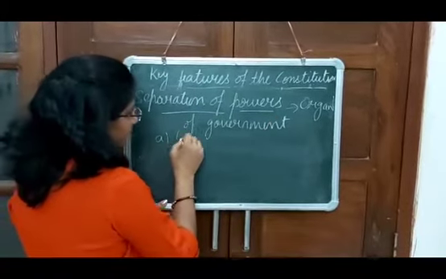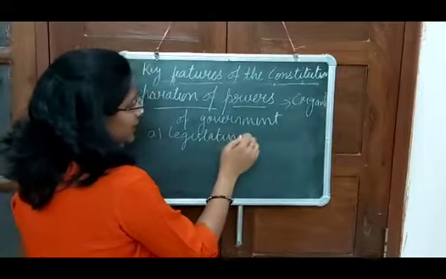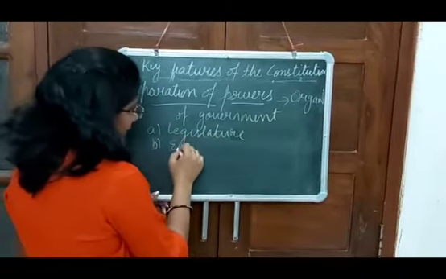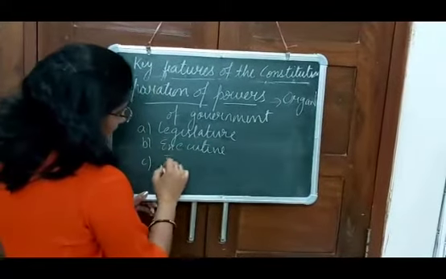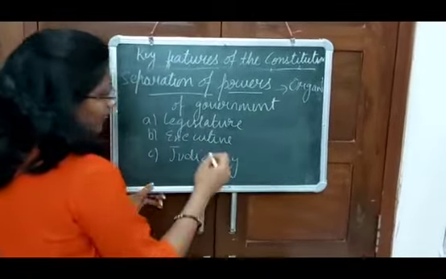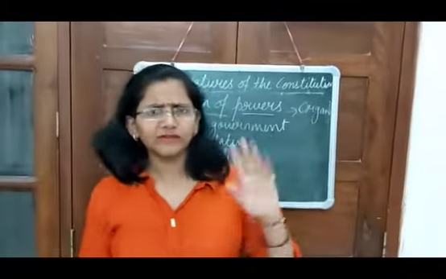First we have legislature. Second we have executive, and third we have got judiciary.